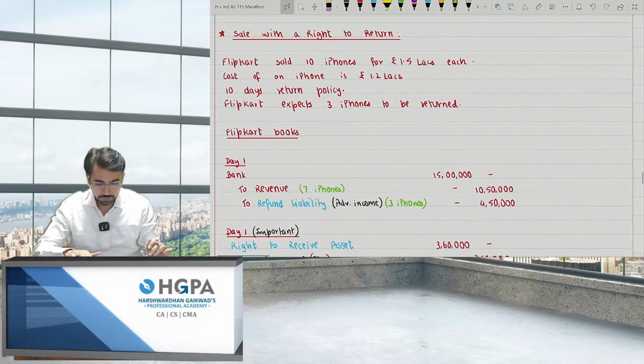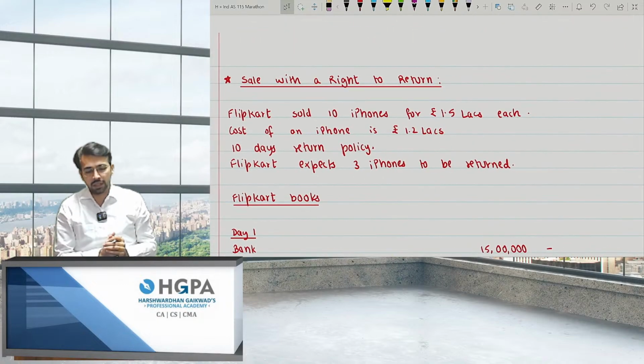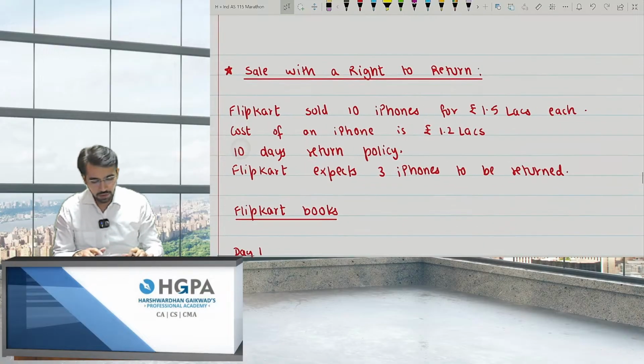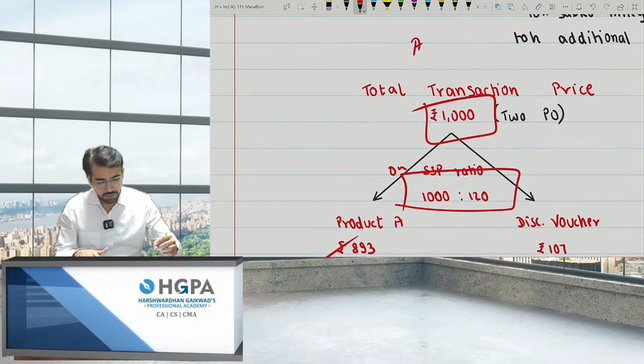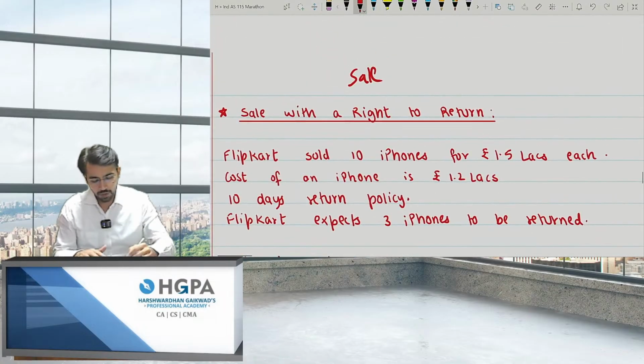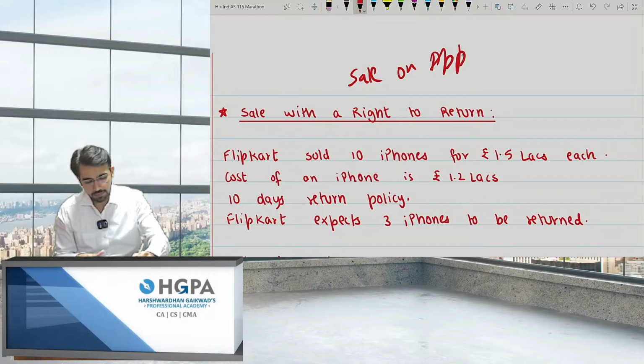Next, sale with a right to return. Now, what is sale with a right to return? It is nothing but sale on approval basis. Sale on approval basis. Just 1 minute. Yeah, sale on approval basis. Just give me 1 minute.